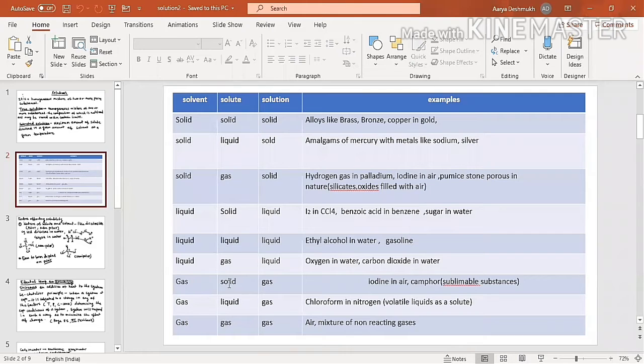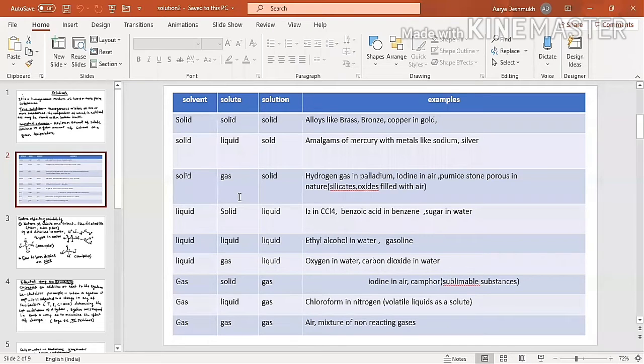Then you can see this, I do not have to explain. You have the textbooks with you. You just go through this and find out the solvent, solute and the solution phase. Chloroform in nitrogen, a volatile liquid as a solute. Then if the solvent is a gas, the solute can be a gas also, and the solution would again be in gaseous phase. The best example is air.